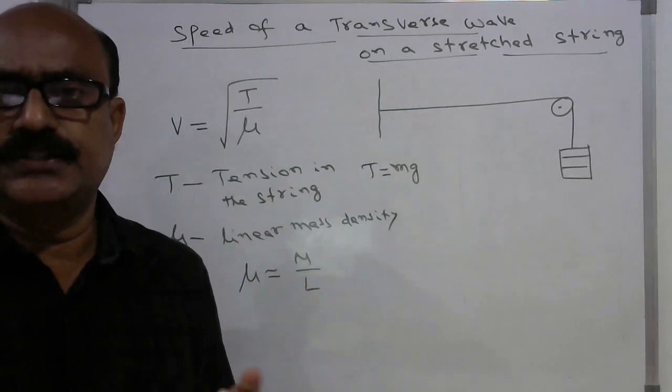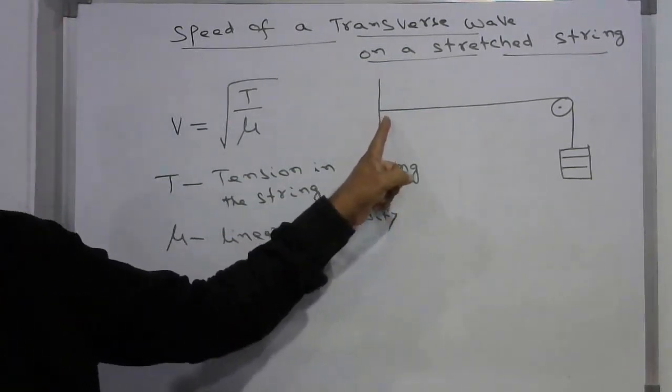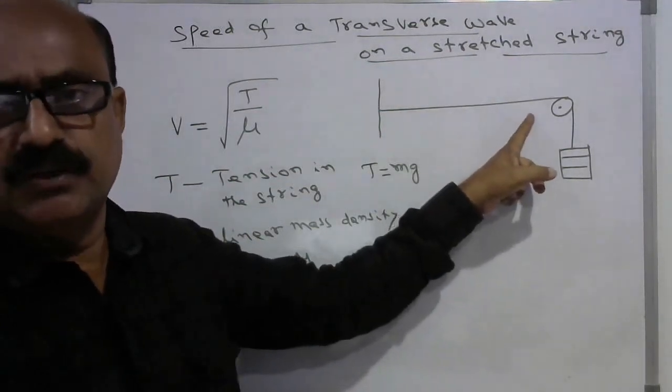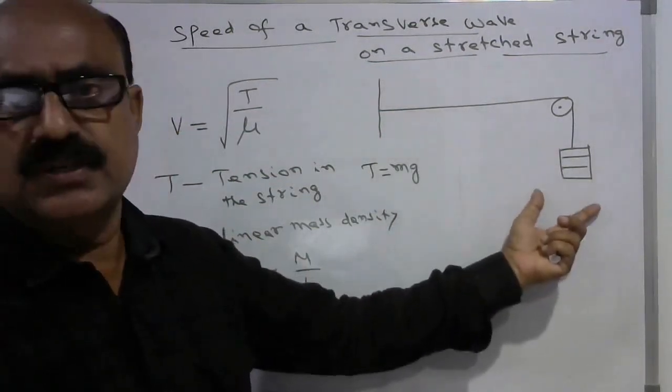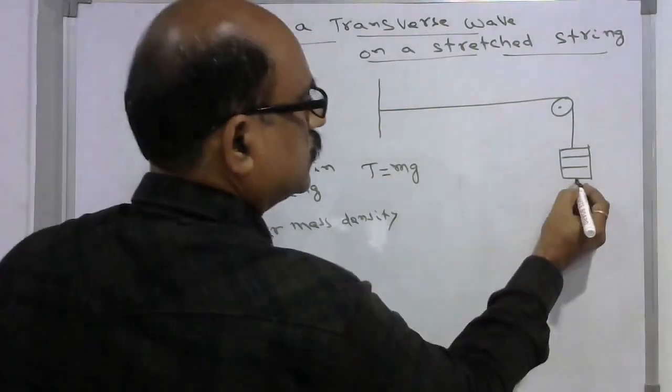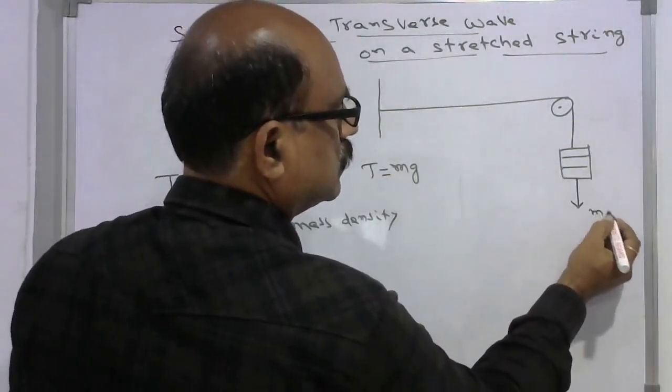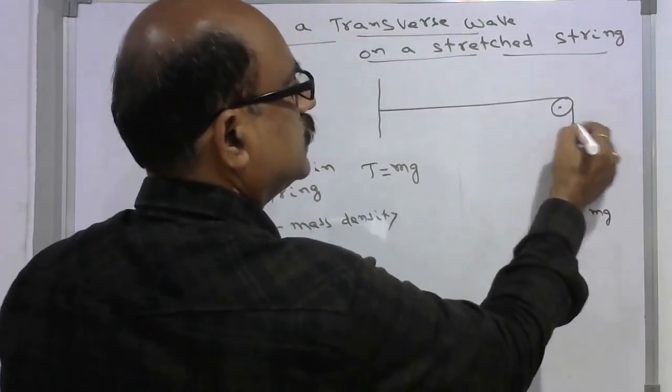Now let us see the speed of transverse waves in a stretched string. Let us derive the expression for the speed of transverse waves in a string. Let us consider a string fixed at one end, passed over a pulley and suspended with some weight. The weight is acting in this direction, and the tension is created in the wire.